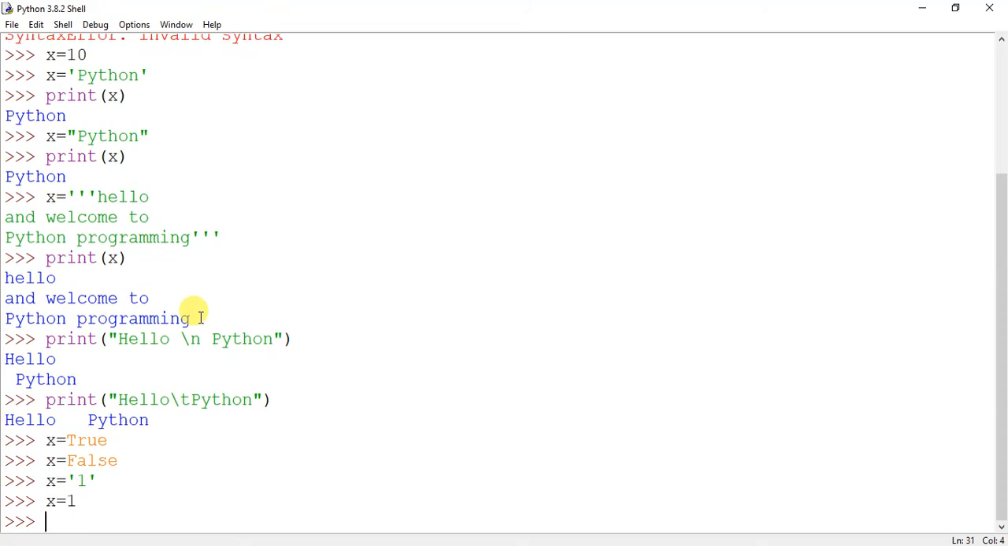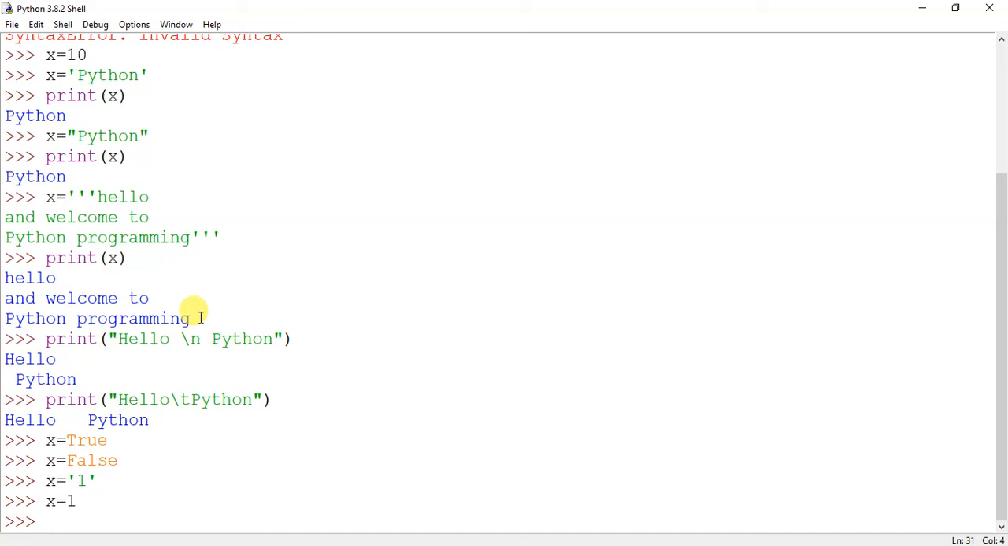Okay, x equal to single quote 1, that is a character, while x is equal to 1 is an integer value. So you must be aware of the differences that are there.